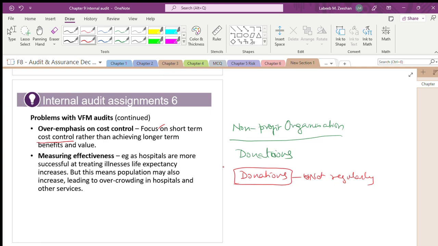Hospitals are more successful at treating illness and increasing life expectancy, but this means the population may also increase, leading to overcrowding in hospitals. I gave you just now an example of a hospital. If you are buying material or any instrument at a low cost, it will definitely have an impact on the treatment.